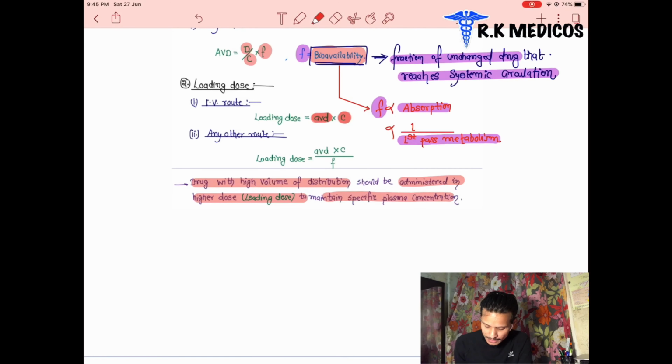Why? They maintain the specific plasma concentration. Inside the plasma, these drugs are distributed in the body. This is information about the other routes. We can see two formulas here: the loading dose formula and the loading dose another formula.